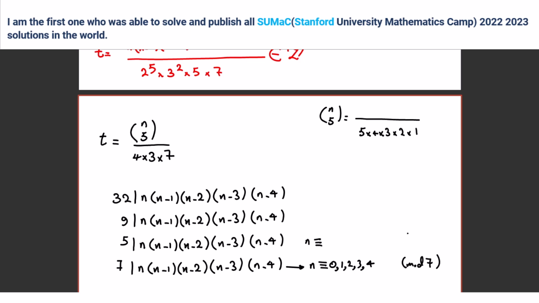For n mod 5, all of them will be okay, always. Right? What about this one? 0, 1, 2, 3, 4. Let's say mod 9. Mod 9. 6, 7.